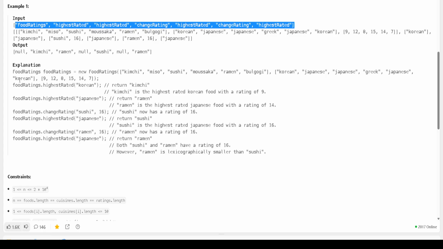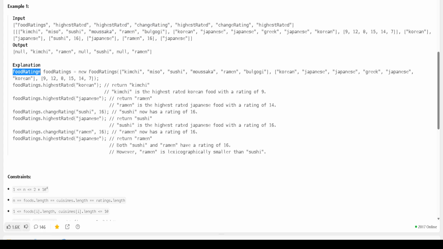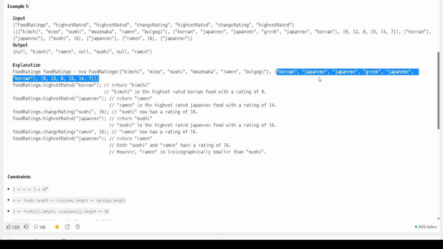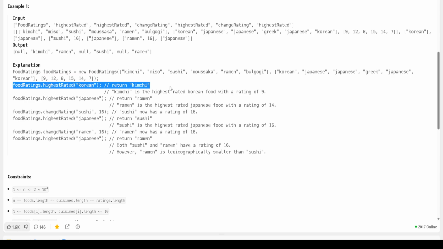So let's talk about the food ratings first. When we talk about the food ratings, you have to create the object, right? How will you create the object? You know that you have to call the constructor, and in the constructor you have to pass the food, then the cuisine, and then the rating. This is what you have to write, and then you have to find the highest.